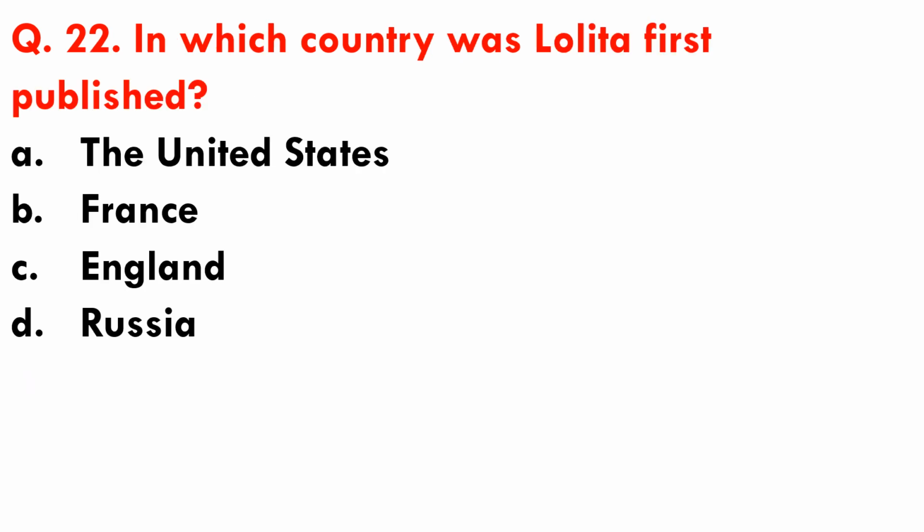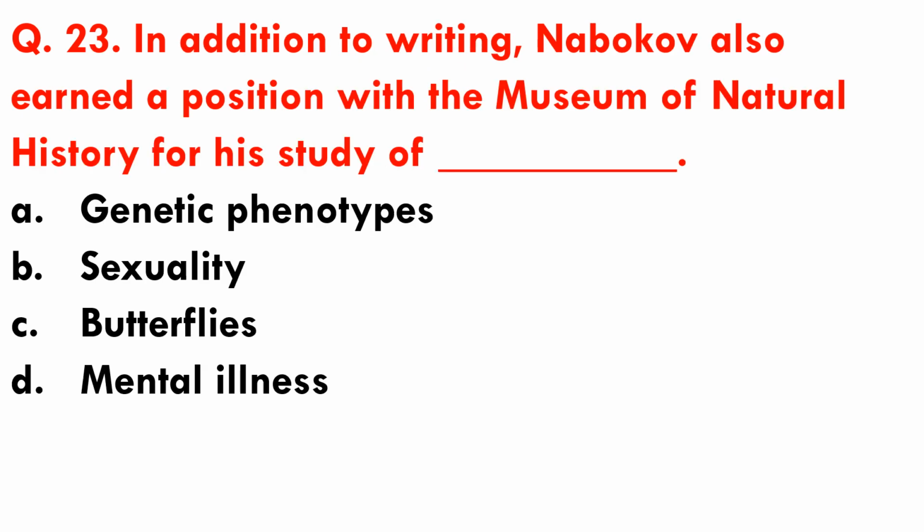Question number 22. In which country was Lolita first published? In which country was this novel first published? Options are A. The United States, B. France, C. England, D. Russia. So the novel Lolita was first published in France.